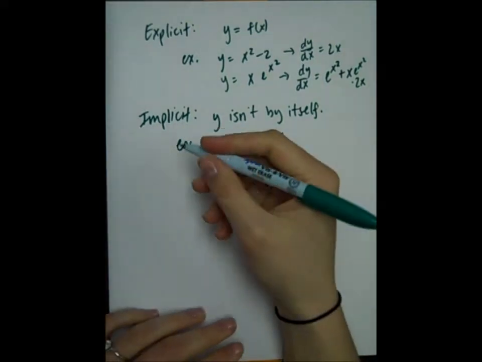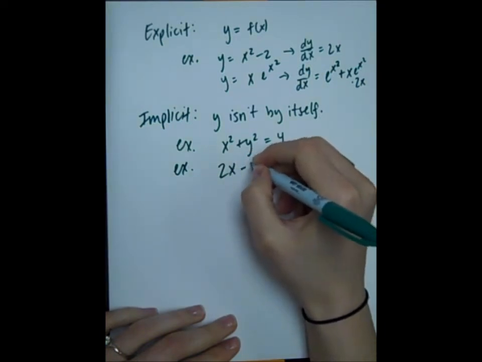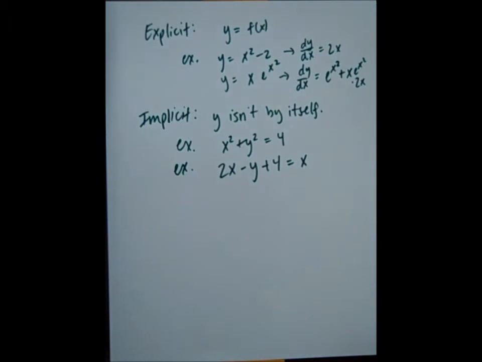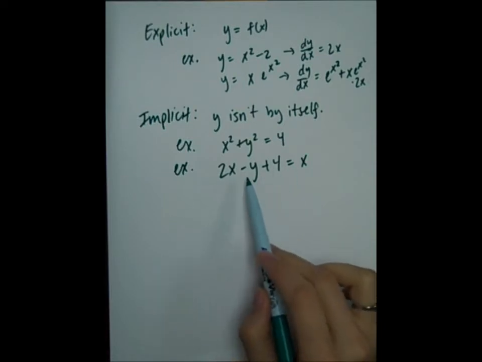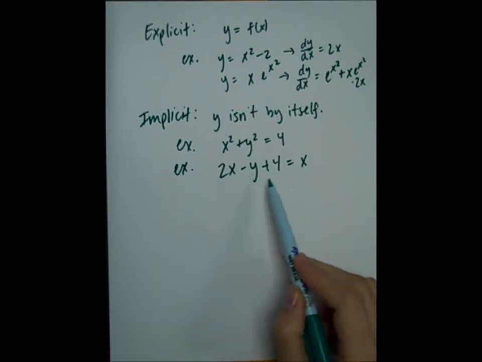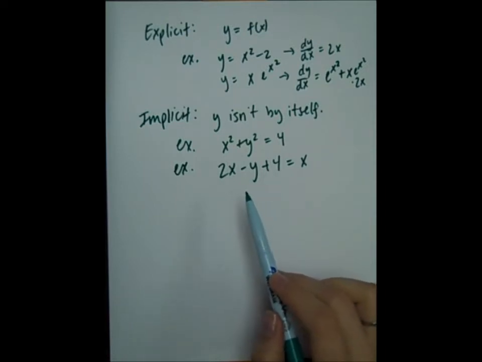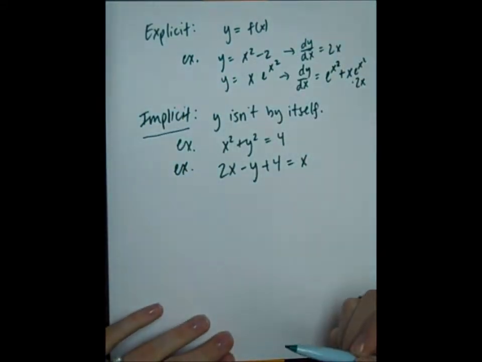Something like 2x minus y plus 4 equals x is also implicit. Now you could make this one explicit by solving for y, but in its current form, this is implicit, not explicit.